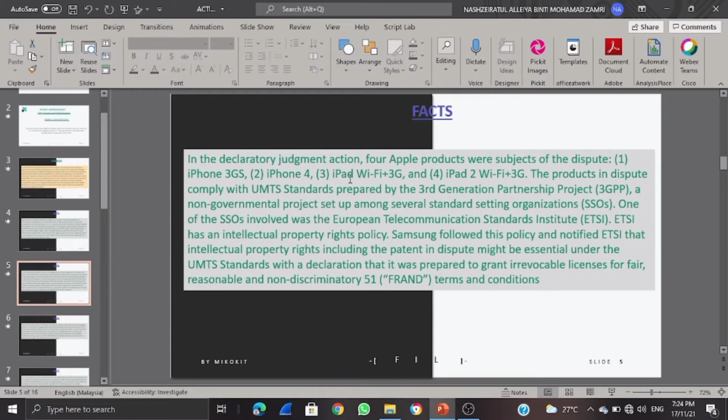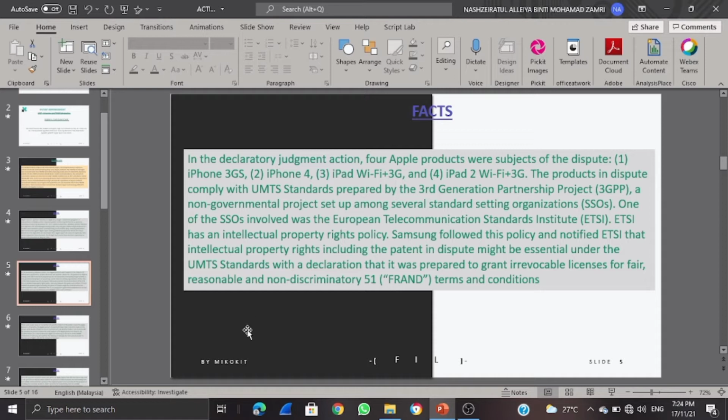In the declaratory judgment action, 4 Apple products were the subject of the dispute: 1. iPhone 3GS, 2. iPhone 4, 3. iPad Wi-Fi plus 3G, and 4. iPad 2 Wi-Fi plus 3G. The products in dispute comply with the UMTS standard prepared by the Third Generation Partnership Project, 3GPP, a non-governmental project set up among several standard setting organizations, SSOs.